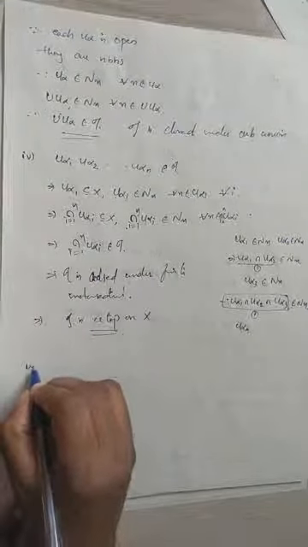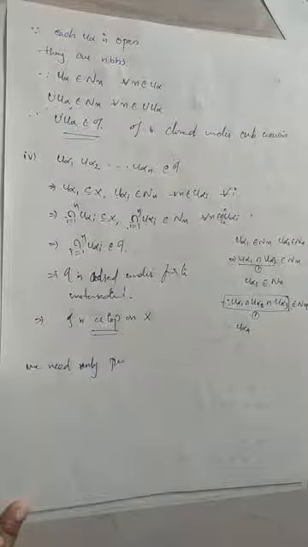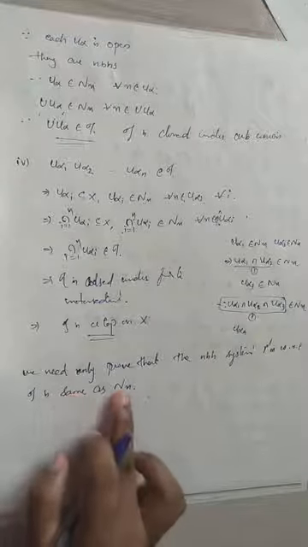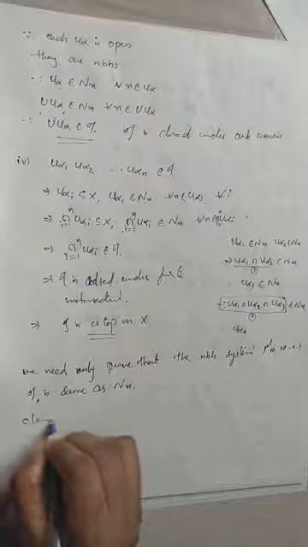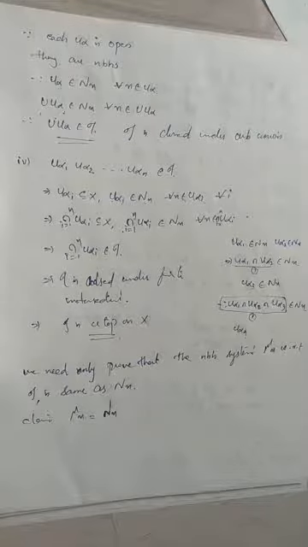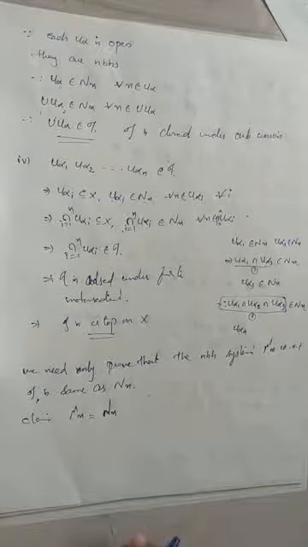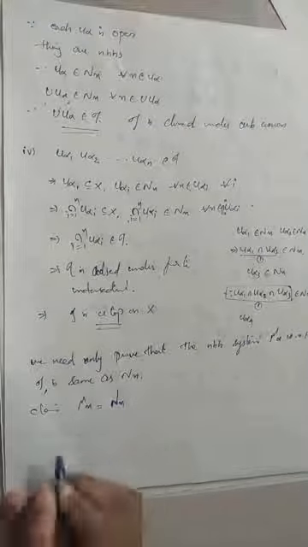We need only prove that the neighborhood system mu_x with respect to tau is the same as capital N_x. So our claim is actually that mu_x is the same as N_x. So we have to prove that these two collections are equal. How can you prove this? One is contained in another. I start with mu_x. We have to prove that that set will belong to N_x, and vice versa.